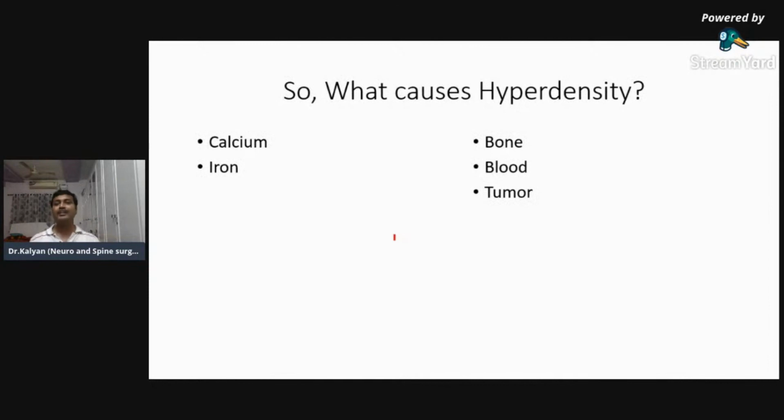Now, what causes hyperdensity? Whenever you see something in the brain which is hyperdense, you should ask yourself, why is this hyperdense? Anything which is hyperdense in the brain can be because of only two things, either calcium or iron. So now tell me, what structure in the brain contains calcium? What structure in your entire skull and brain contains calcium?